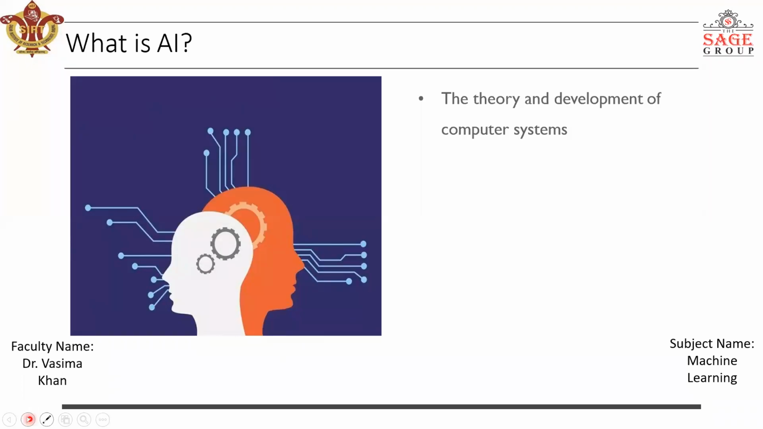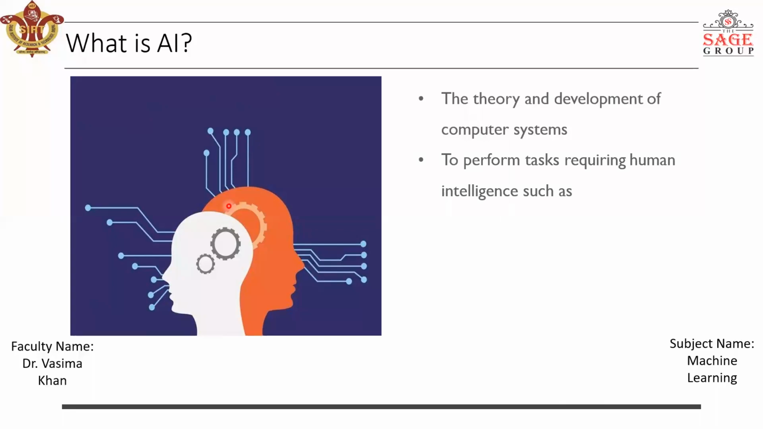So here you can see that there is a diagram where human brains are shown, and if we are able to simulate these human brains in any machine, then this is known as artificial intelligence. The theory and development of computer systems, like the basic concepts which we are basically using for the development of computing systems, these are the basis of artificial intelligence. These are the basis which have created artificial intelligence.